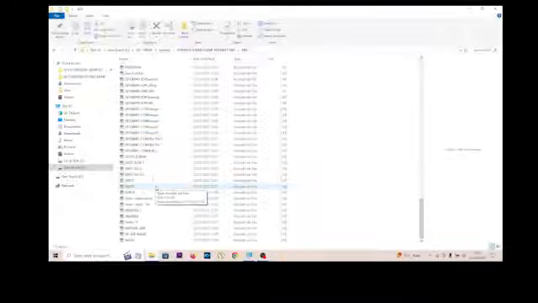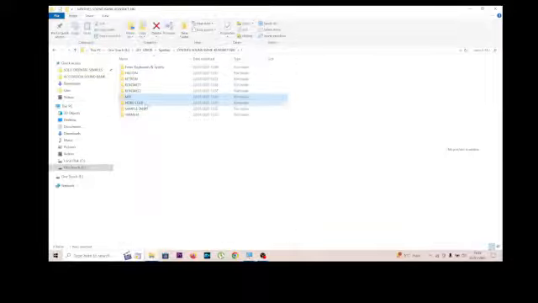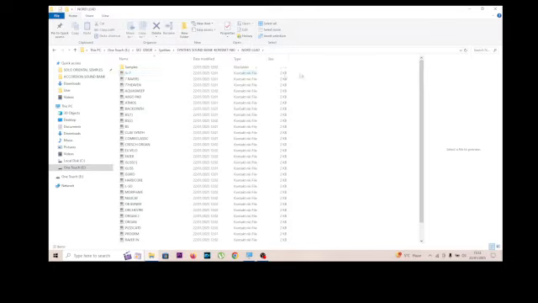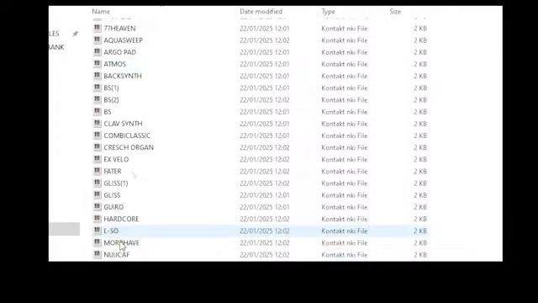Anyway, maybe it's the same as the folder on the KETRON, but it's not a big deal. This one is the Nord Lead. Maybe this instrument is the same as this one.